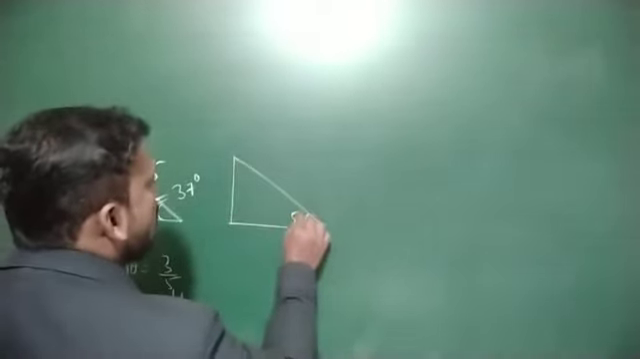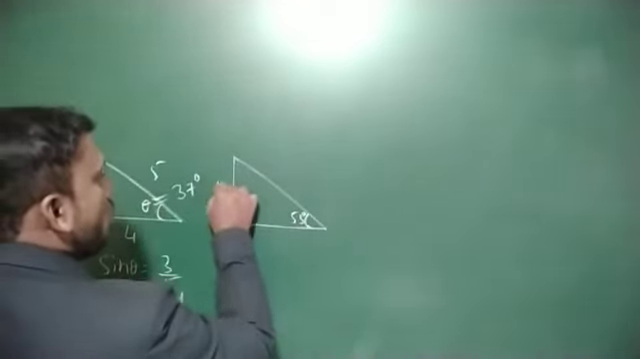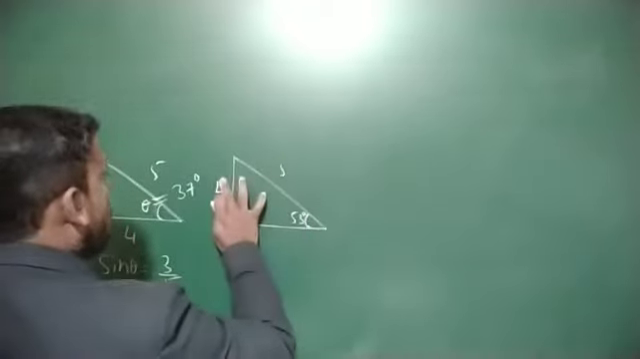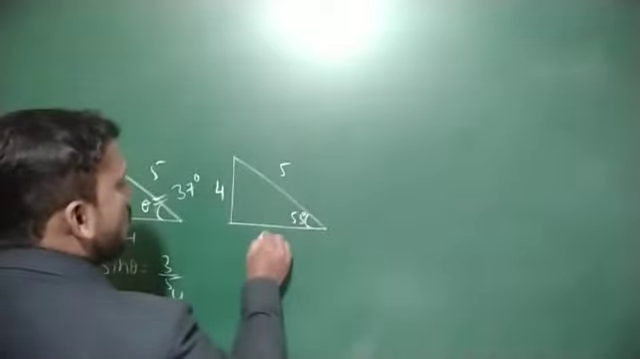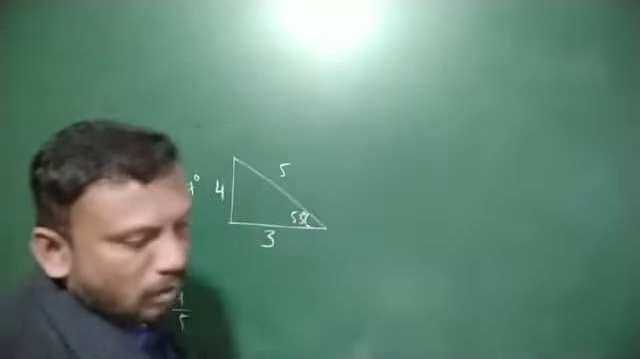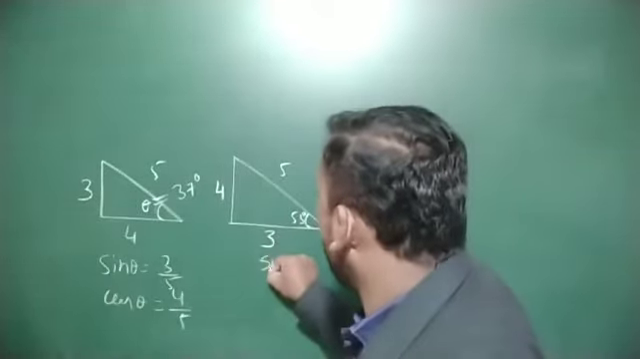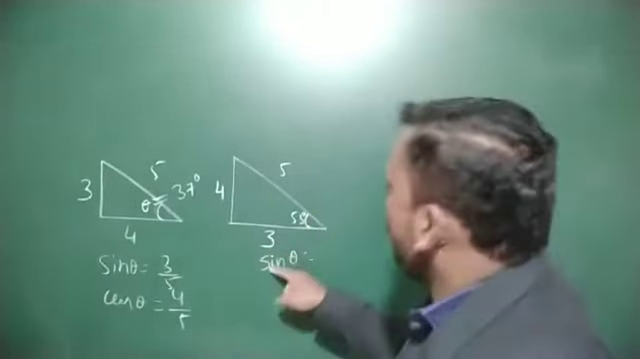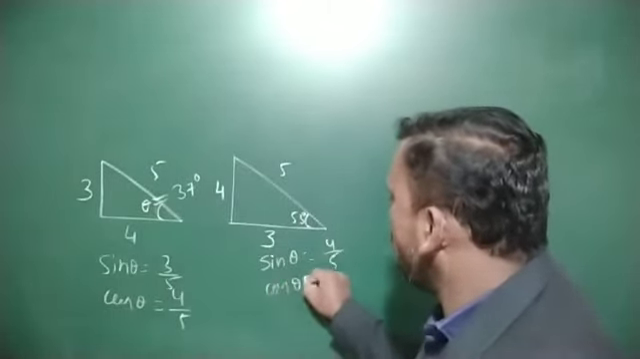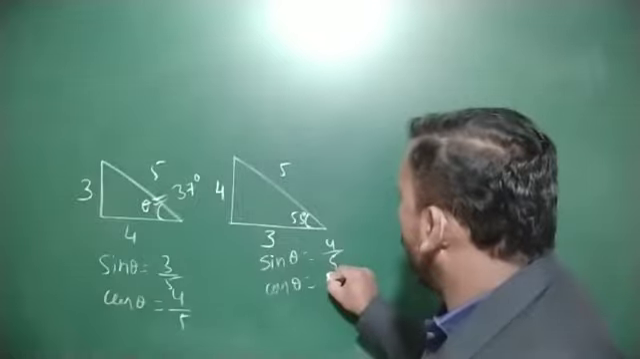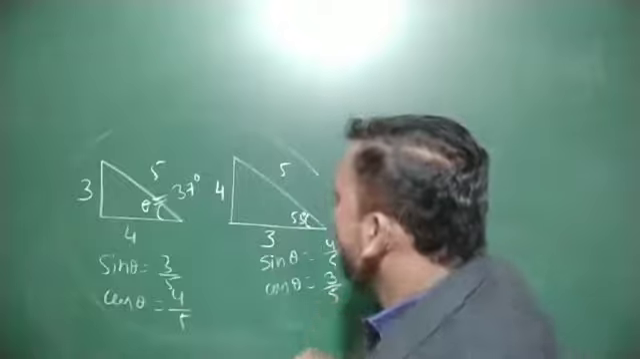This one is 53 degree. Sin 53 degree is equal to 4 divided by 5, and cos 53 is equal to 3 divided by 5. Note down this point, this is very important.